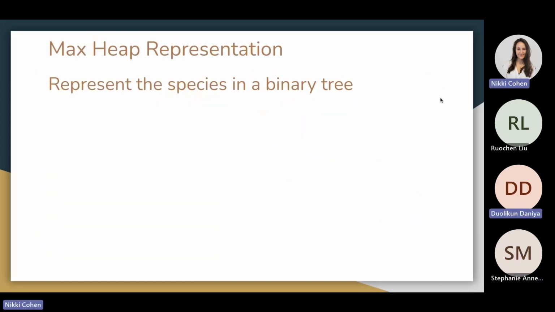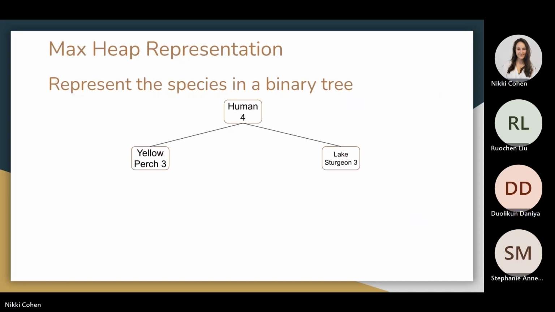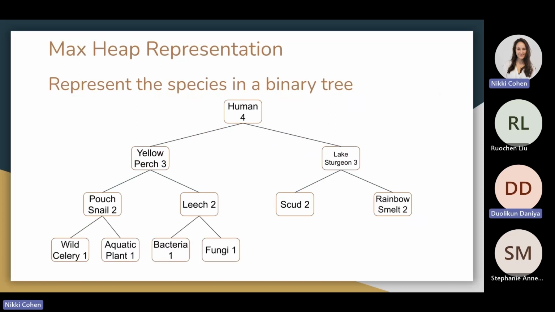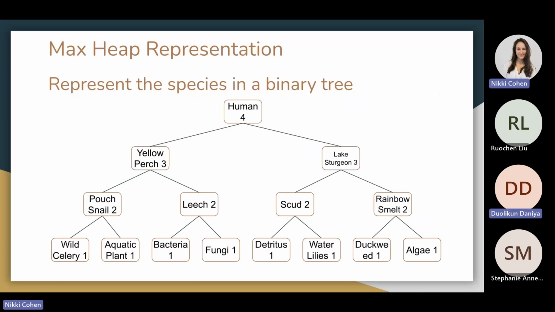Here is an illustration of a max heap binary tree. Each node represents a species, and the number behind the name of the species corresponds to its trophic level. Since we already have the species sorted by their descending trophic levels, we can easily construct a max heap by arranging the nodes accordingly. We start by placing the species with the highest trophic level, human, at the root of the tree, then we proceed to insert other species one by one while maintaining the max heap property.